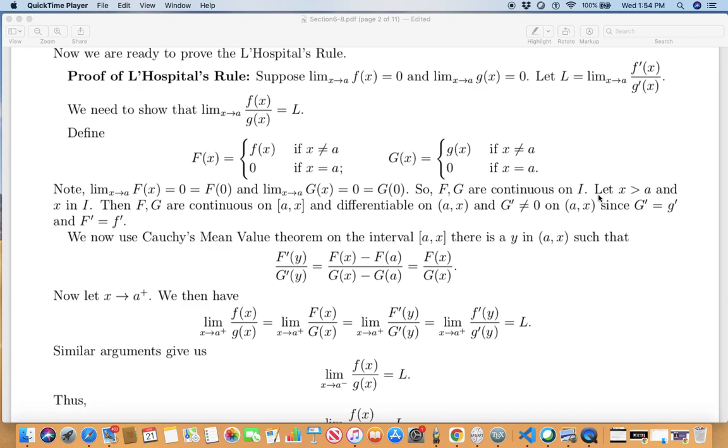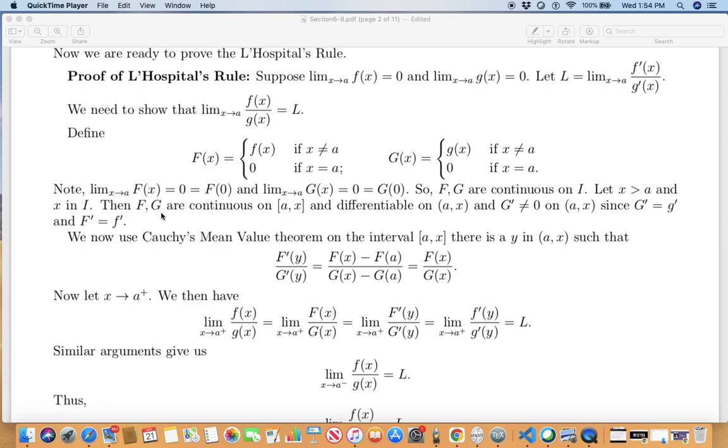Now we want to understand what happens when I am to the right of a. Let x be greater than a and x be in the interval that you are discussing everything in. So limit your world to that small subinterval, closed [a, x].